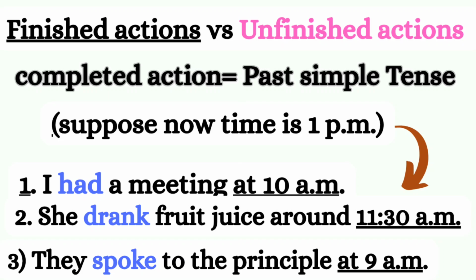Actually, I had a meeting at 10 a.m. this morning, but I don't have to mention this morning. If I use this morning, that becomes present perfect tense. So you mention the particular time, exact time. I had a meeting at 10 a.m. They spoke to the principal at 9 a.m. this morning, but don't say this morning. Mention the particular time. We will see some more examples.